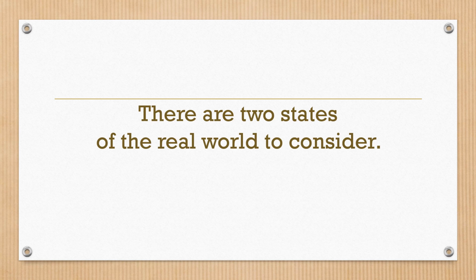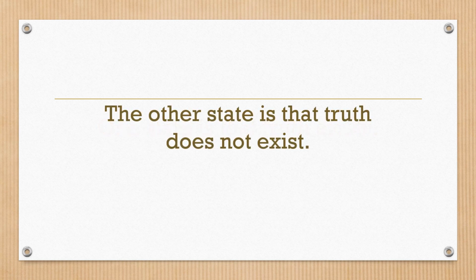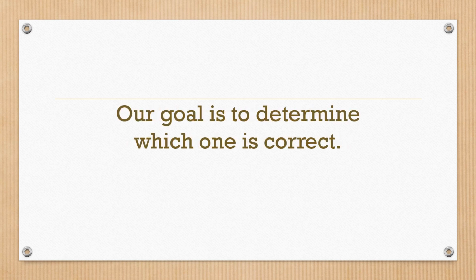There are two states of the real world to consider. One state is that truth exists. The other state is that truth does not exist. Either truth exists or truth does not exist. Our goal is to determine which one is correct.